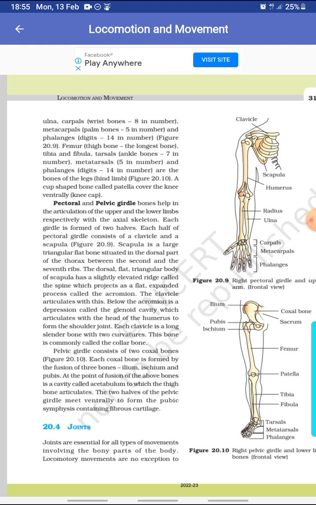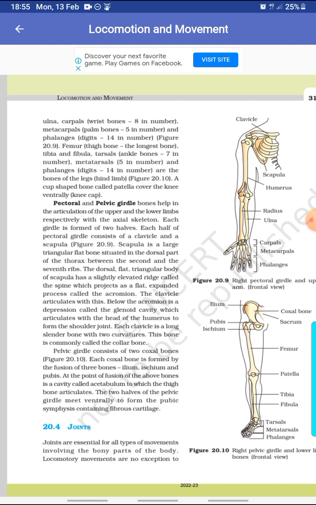The dorsal flat triangular body of the scapula has a slightly elevated ridge called the spine, which projects as a flat expanded process called the acromion. The clavicle articulates with this. Below the acromion is a depression called the glenoid cavity, which articulates with the head of the humerus to form the shoulder joint.